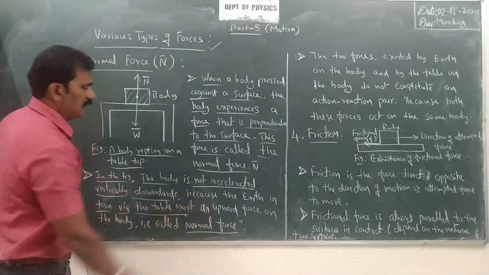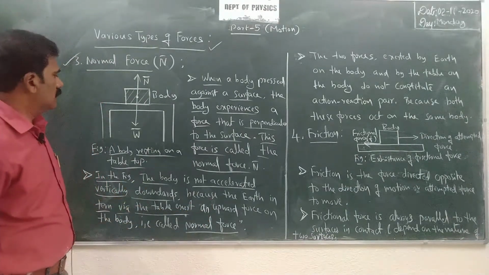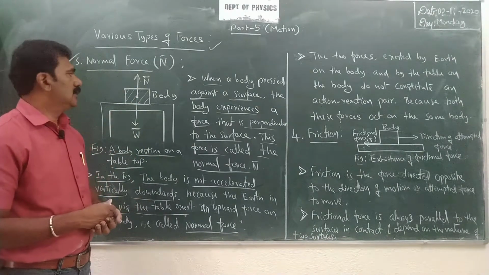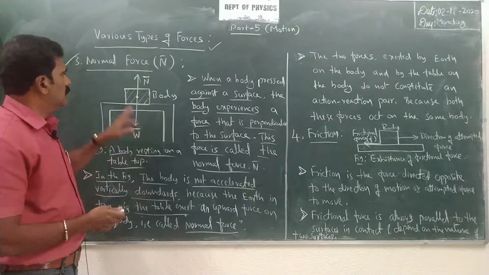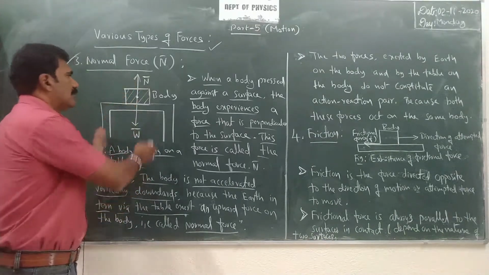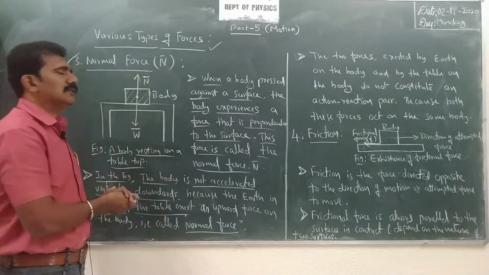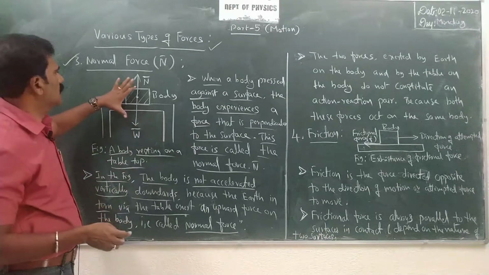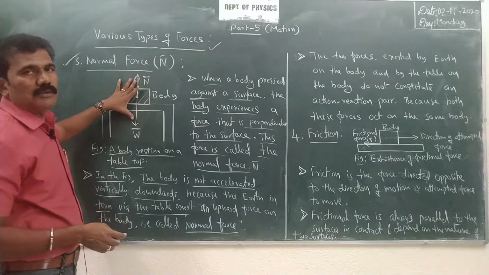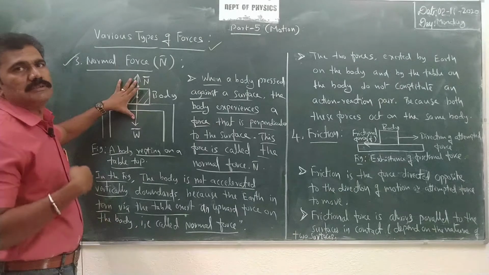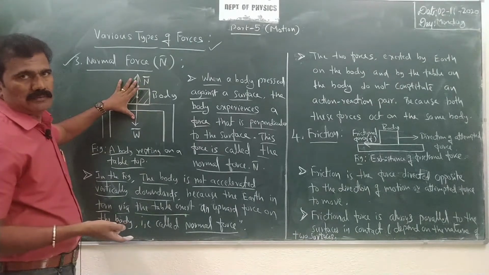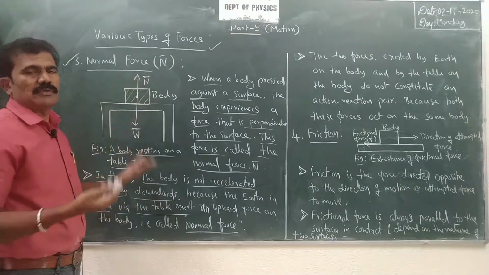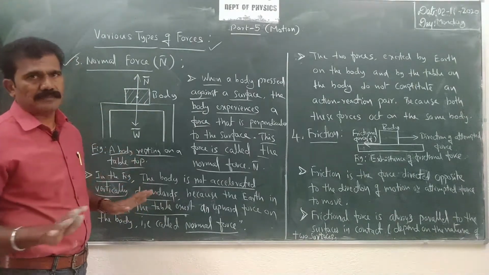Clear? So that is called actually the normal force. The basic cause for this normal force is again the earth itself. Earth is acting some force on the body via table, so that it is holding the body at rest always. That means you can assume that these two forces are equal in magnitude, opposite in direction. Only two forces are acting here, of course. So when they are balanced in the opposite direction, we can expect that the body is always at rest.